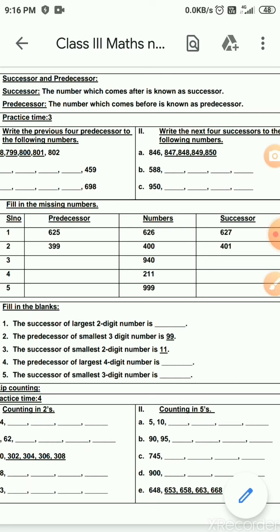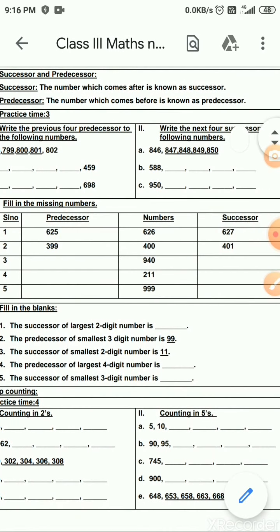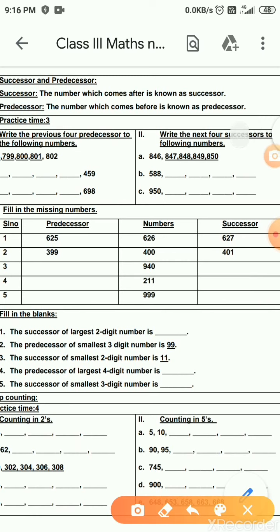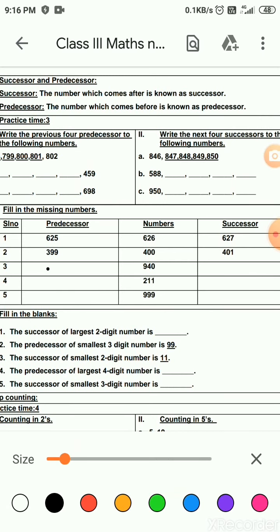The same goes for the next number. 400 is given. What is the previous number of 400? 399. What is the successor of 400? 401. So it keeps going. Now you have to find the predecessor and successor of 940. What is the previous number of 940? 939. So 939 will be the predecessor of 940. What will be the successor? 940 plus 1, 941. So you will do the other numbers also, children. Hope you're clear with this. Next we'll go for the next thing.